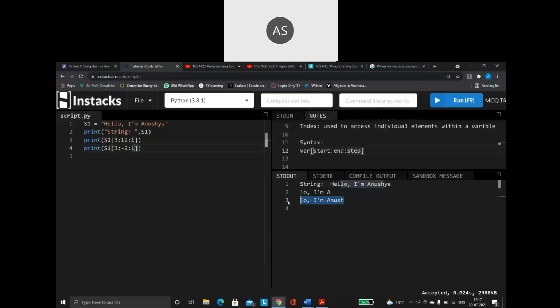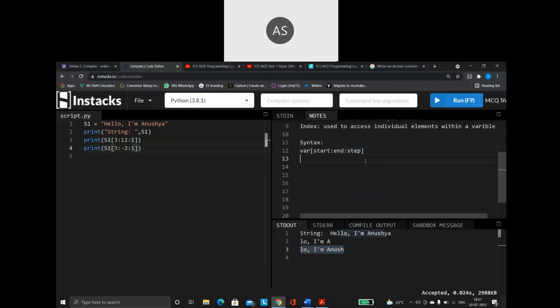Now see the variations of it. I have something called default values. The default value for start is always 0. The default value for end is always the end of the string.